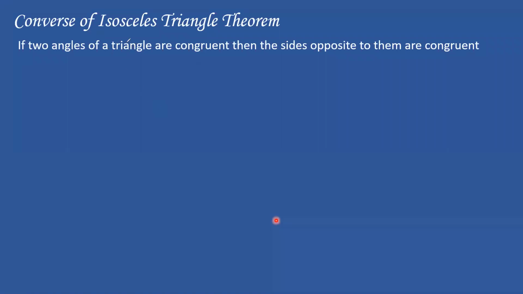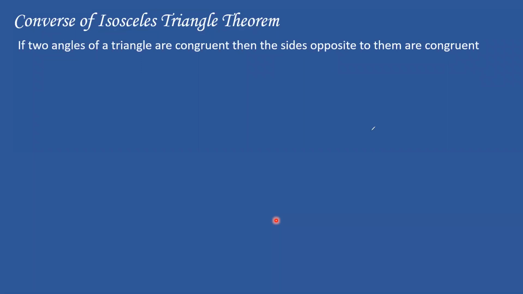All right, so people, see, only in isosceles, don't forget about converse. In isosceles triangle, we said that if 2 sides of a triangle are congruent, the angles opposite to them are congruent. This is what we said in isosceles. In converse, do exactly the opposite: remove sides and put angles. So if 2 angles of a triangle are congruent, then the sides opposite to them are congruent. Suraj, just do the opposite. Converse means nothing but opposite. Great. So if you have understood, give me a yes in the chat box so I can go ahead.